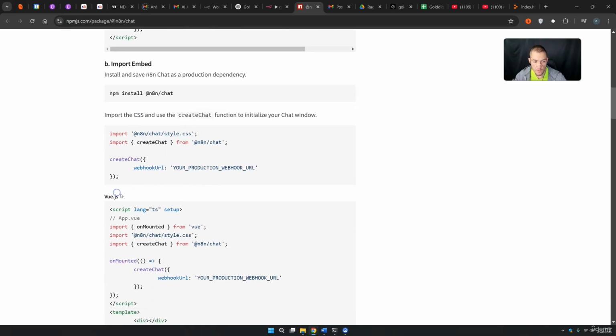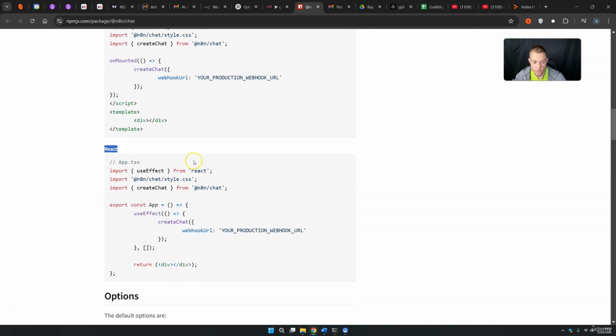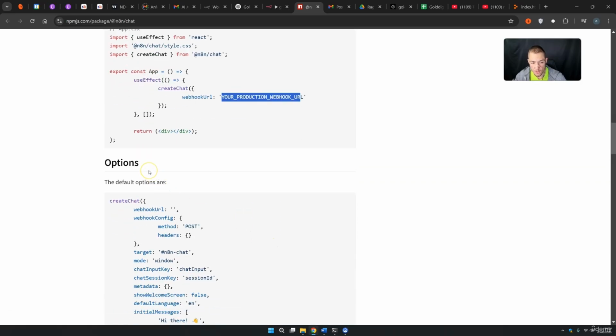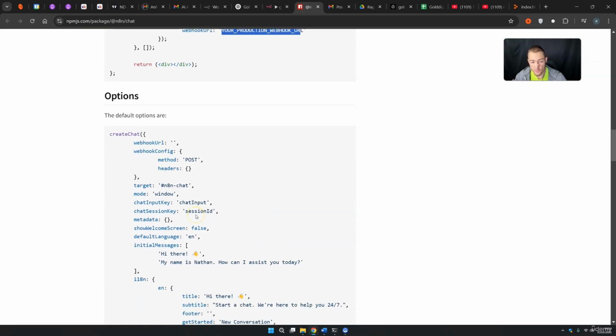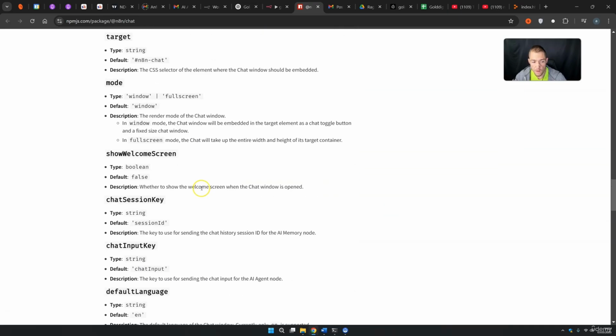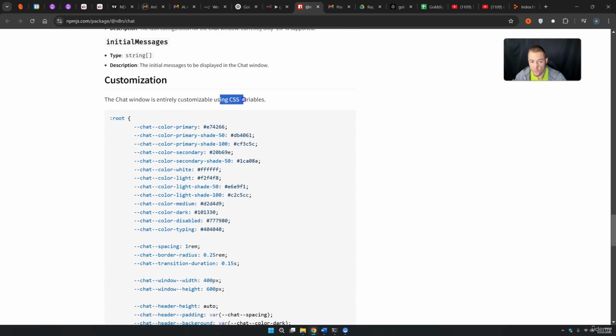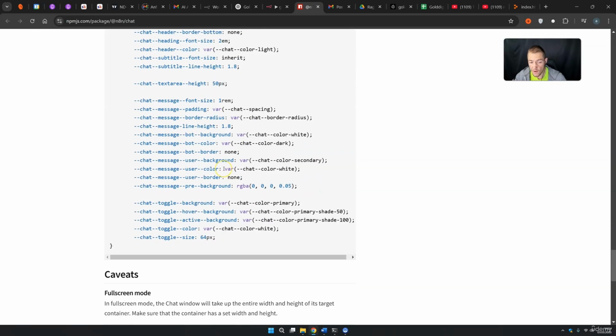You can also do it in JavaScript if you want, and React is working too. So basically you have a lot of different options here, and you always need to give your webhook URL, of course. Then I want to show you some other options. These are the options that we will do right now. You can, of course, use different starter messages and a lot more, and if you scroll down, you also see that you have a lot of CSS variables here, and you can make your whole branding correct.